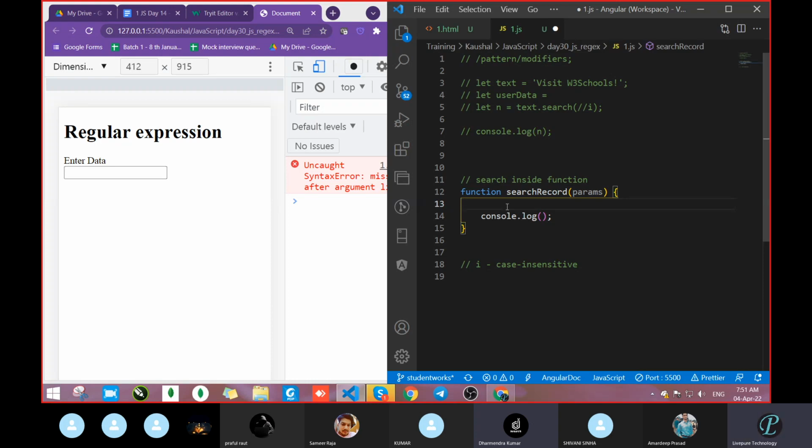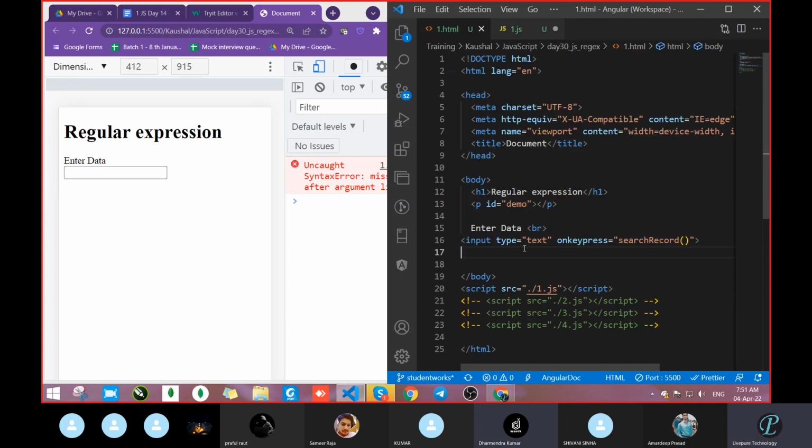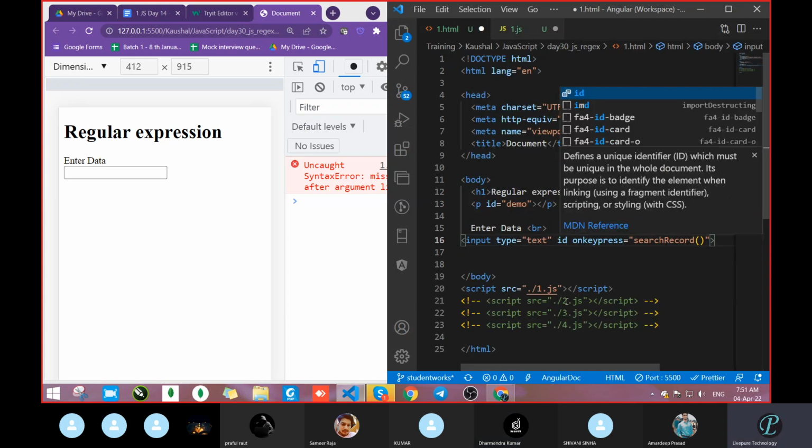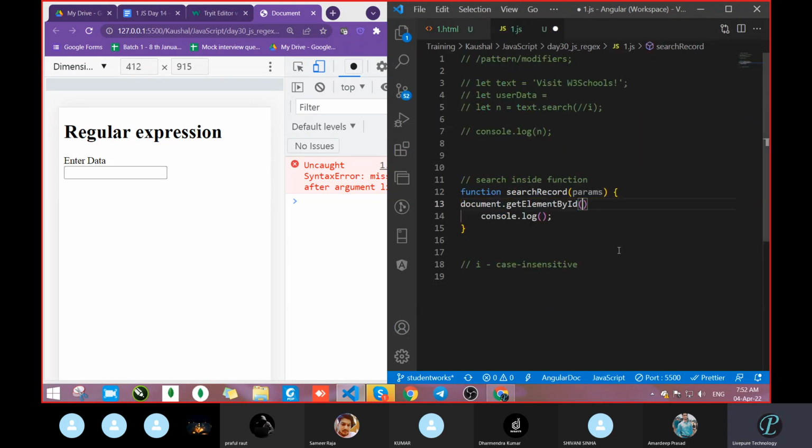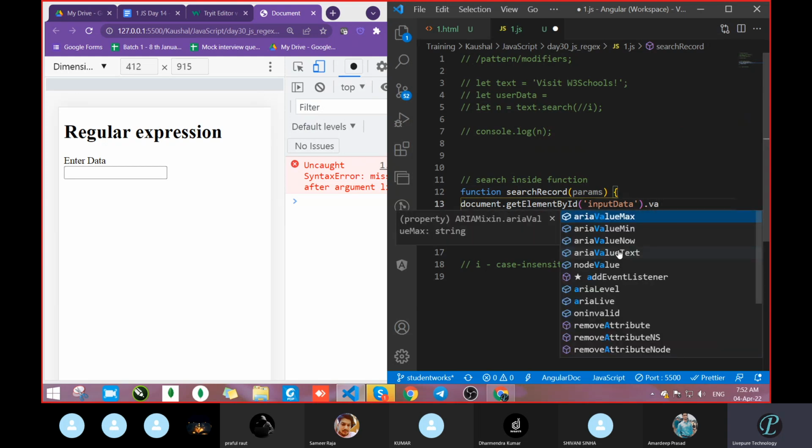Using the value property, sir. So check that: document dot getElementById, and what is the id name? There is no id name there yet. Let's see. So id equal to, just take input data. Okay, and this input data, and after that what will we do? Here we will pass document dot getElementById dot value.